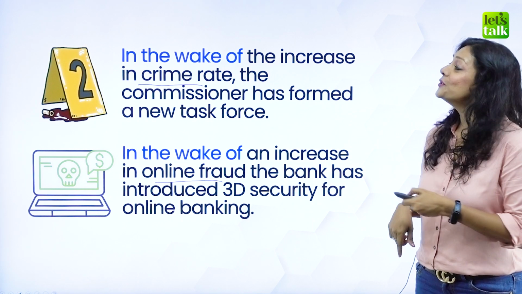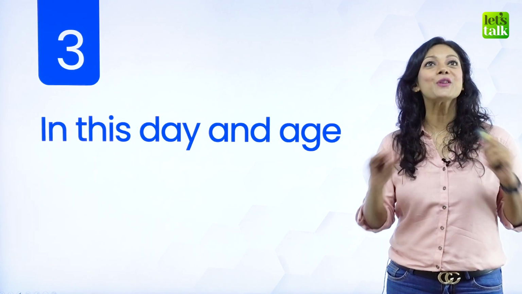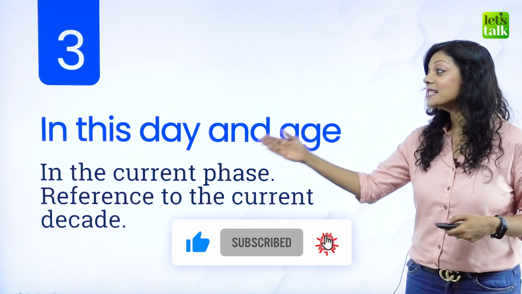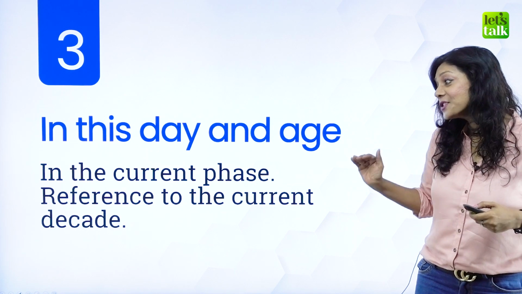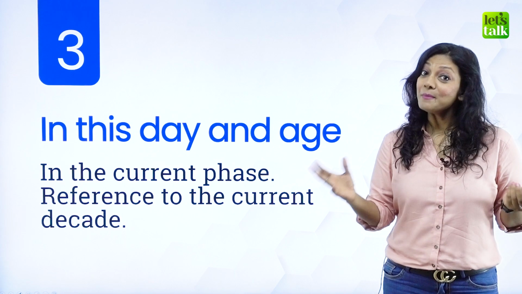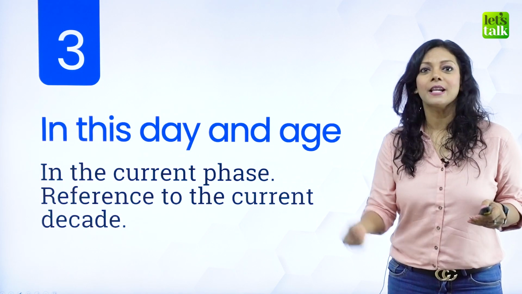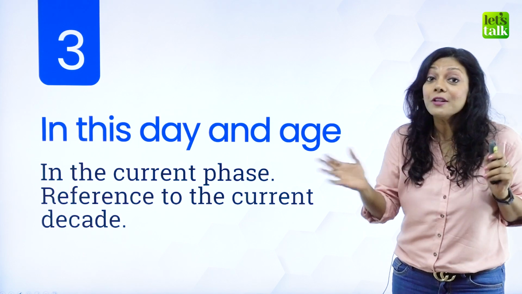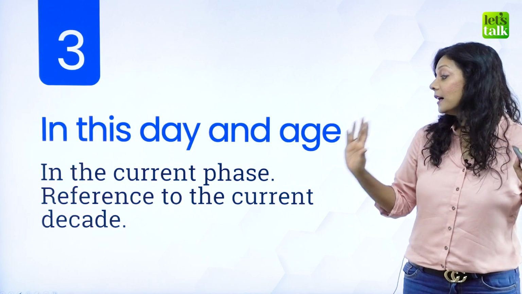All right, let's move to our next phrase, which is "in this day and age." I have used this sentence so many times and I still use it, and I'm sure most of you have used it too. Now, what does "in this day and age" mean? In the current phase, okay, or in reference to the current decade. Now, decade means 10 years, right? Now, this is not about at this point of time, in this present moment, here and now. No, it means in the current phase, this particular phase that's going on, in reference to the current decade.